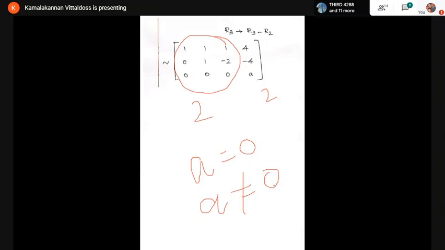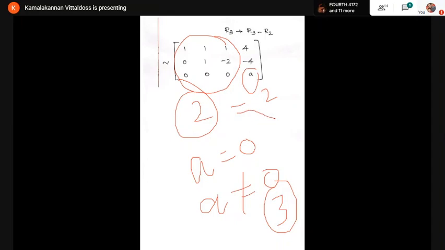If A is not equal to 0, the rank must be 3. If A is 0 only, the rank must be 2. If A is not equal to 0, the rank must be 3, and rank of A is 2, rank of A comma B is 3, therefore the system is inconsistent, it has no solution. But in the problem they've given, at least you have a solution. Therefore, the rank must be equal. Therefore, the A value must be 0. Then only rank of A and rank of A comma B must be equal.